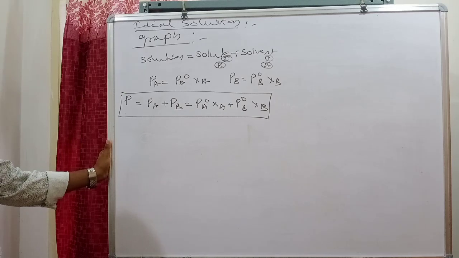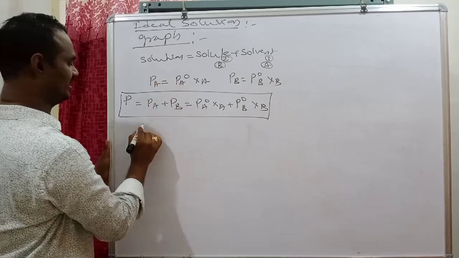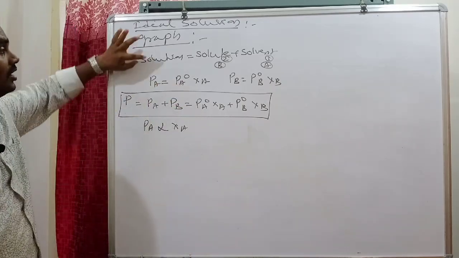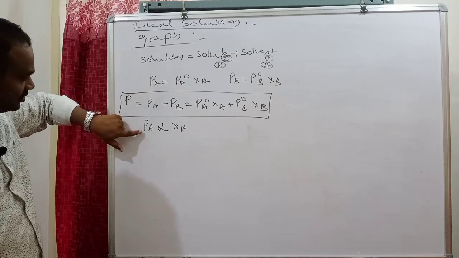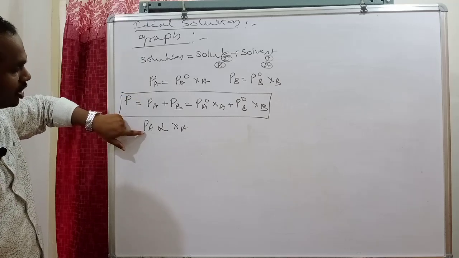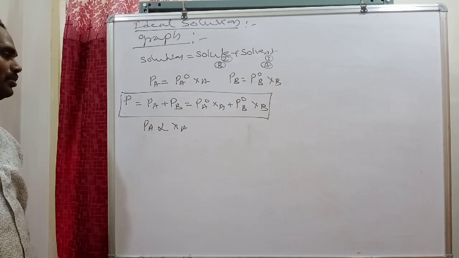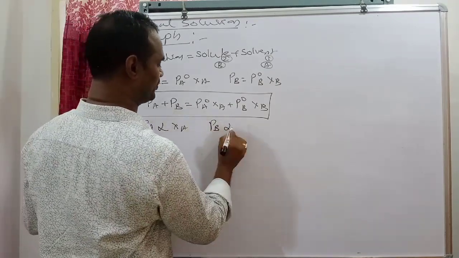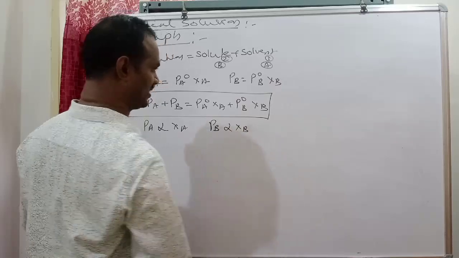Carefully see. If you draw the graph here, according to Raoult's law, Pa is proportional to XA, the partial vapor pressure of each component is directly proportional to its mole fraction. Pb is directly proportional to XB.